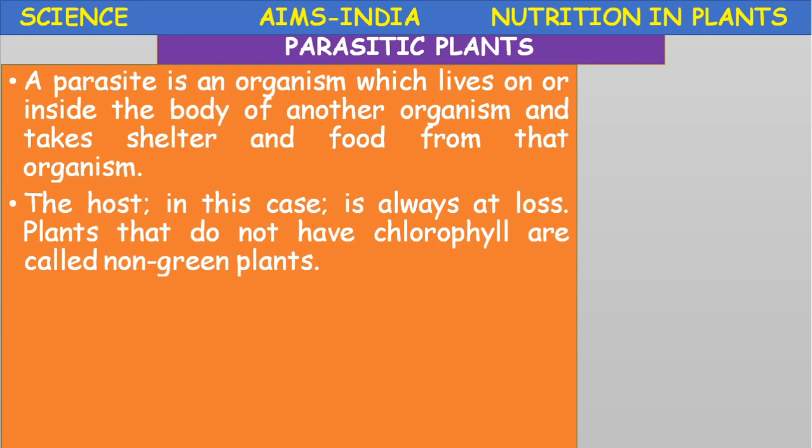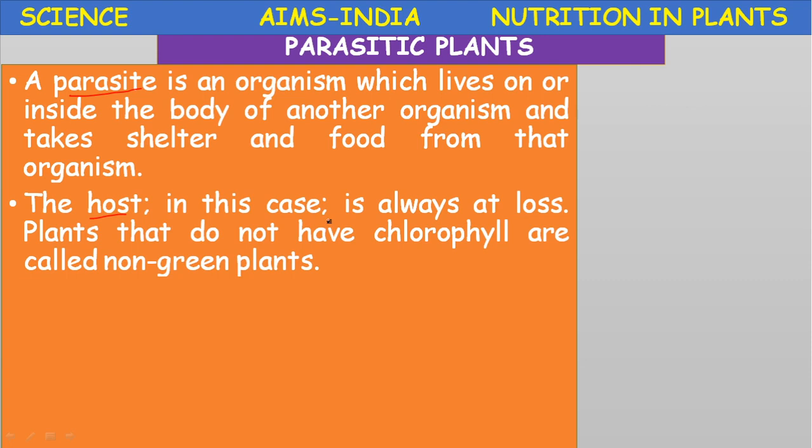We come across two terms, host and parasite. Parasite is the dependent organism. Host is the organism which provides shelter and nutrients to the parasite.